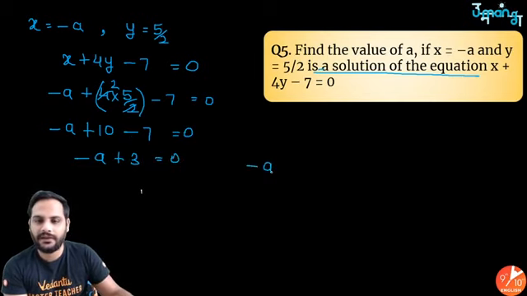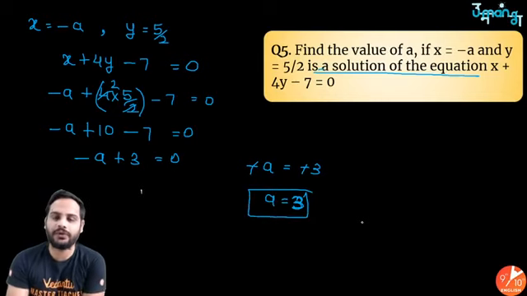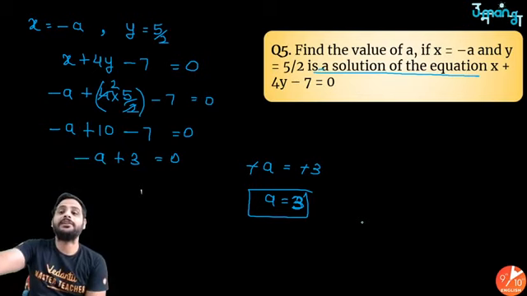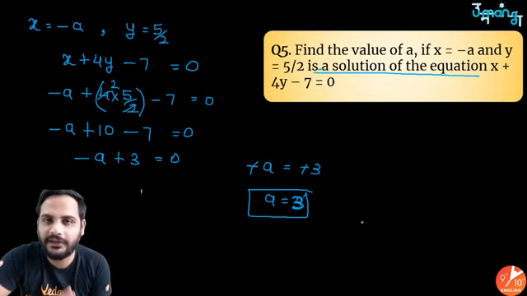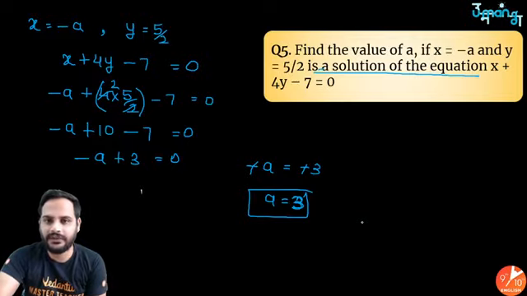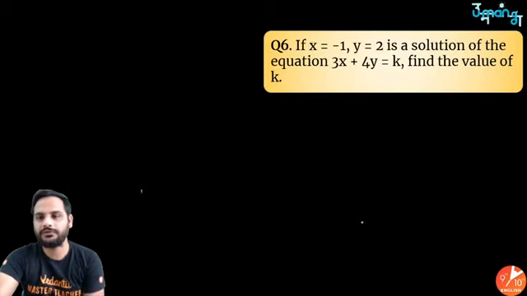So minus A equal to minus 3. Negative and negative got cancelled. A is equal to 3. Right? So the value of A is equal to 3. So here, simply, if something is a solution, it will satisfy the equation. So here you have got A is equal to 3.